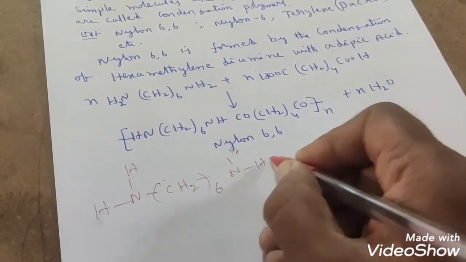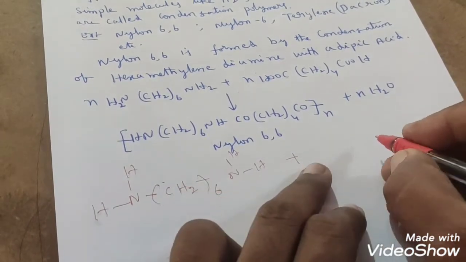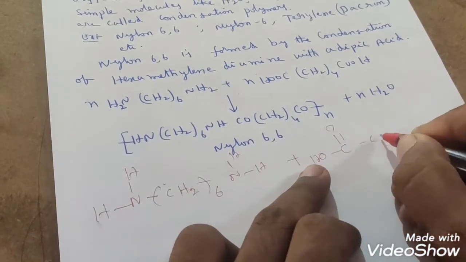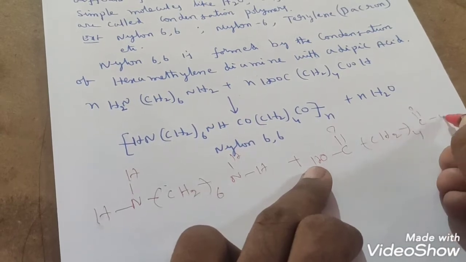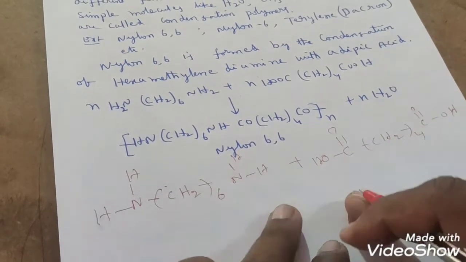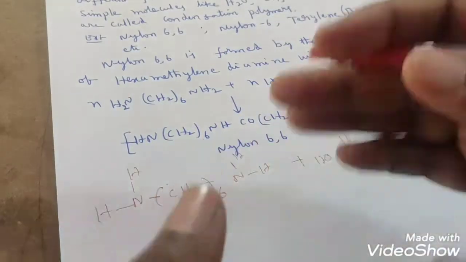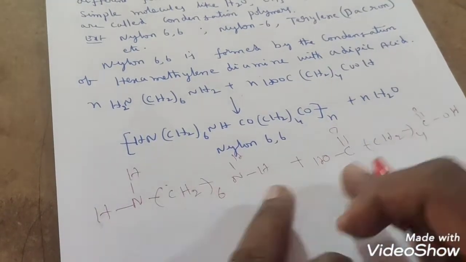This hexamethylene diamine will combine with adipic acid like this: COOH, CH2 taken 4 times, COOH. If you understand how these two units join, in the same manner n units will join and produce the polymer. How do these two join?